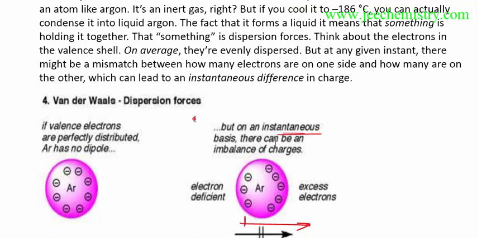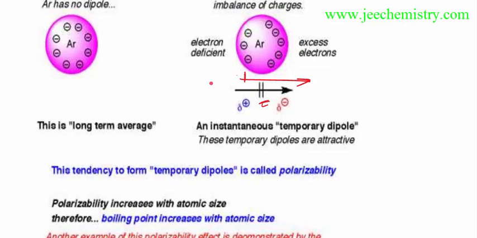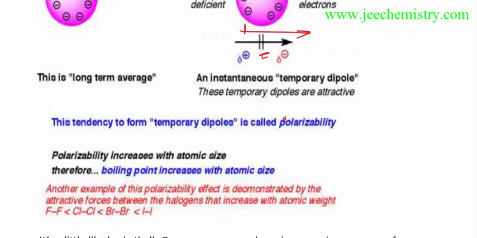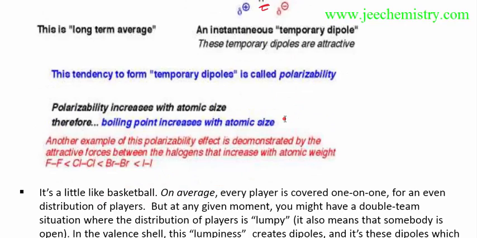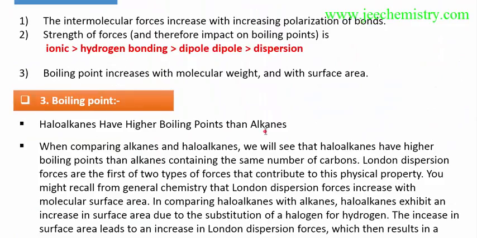Instantaneous dipole is for this. This is also called van der Waals dispersion forces. This is instantaneous, developed temporarily, not permanently. They are instantaneous for some time. This type of dipole is produced, and this will increase the attractions between the atoms. In this way they will affect the boiling point of a compound.